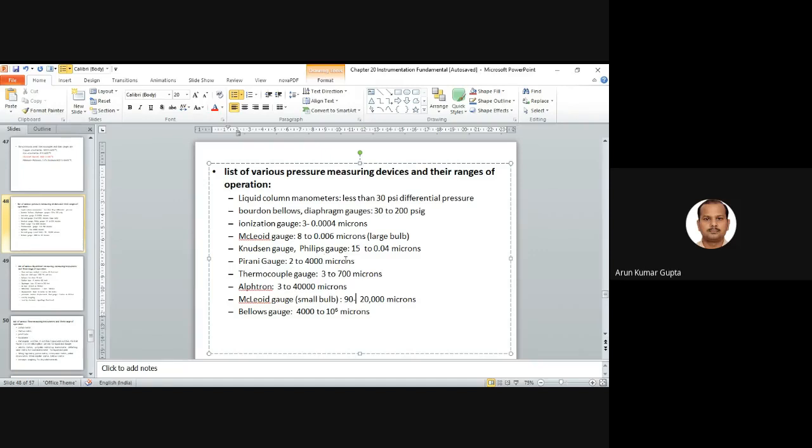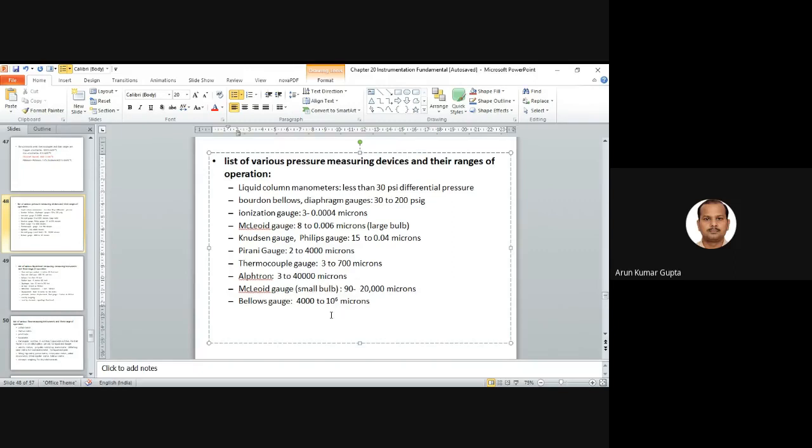Pirani gauge, 2 to 4,000 microns. Thermocouple gauge, 3 to 700. Alphatron, 3 to 40,000. Bellows gauge, 4,000 to 10^6 microns. So bellows is used to measure high pressure. So these are a few names and their ranges.